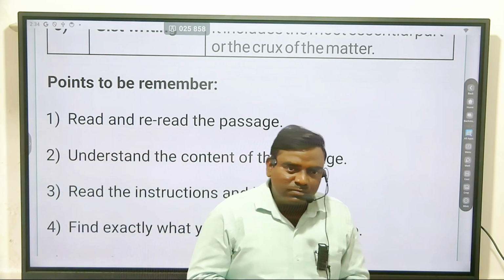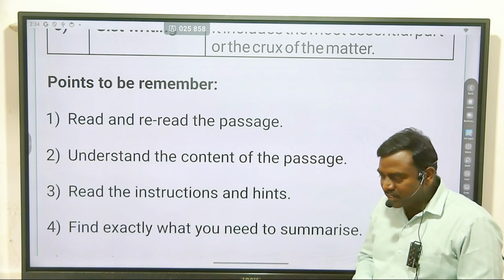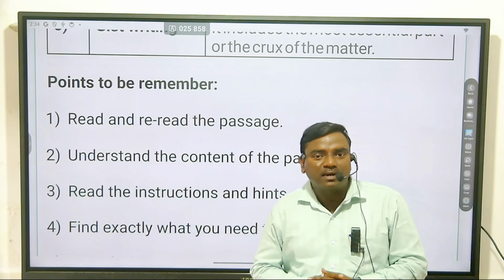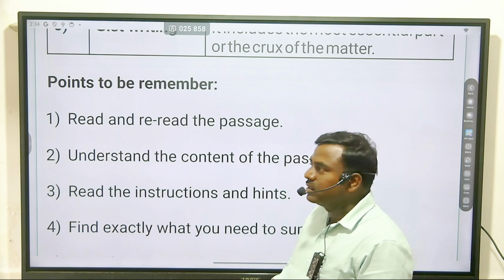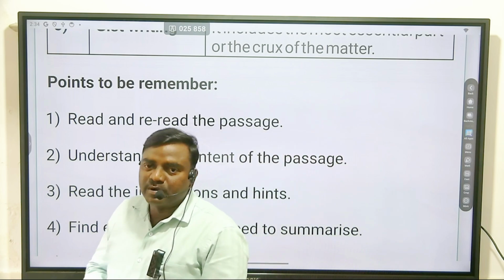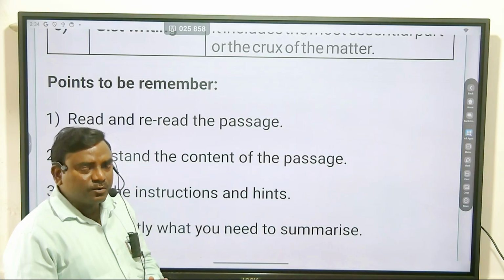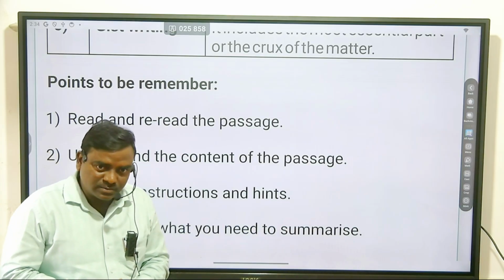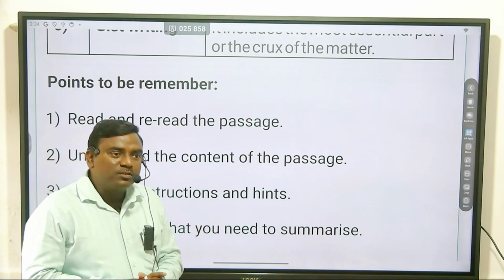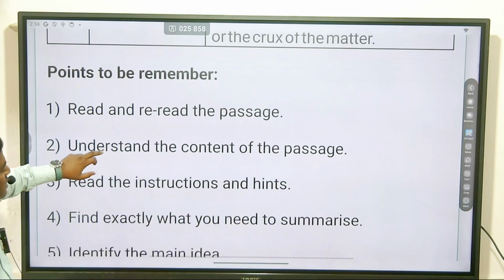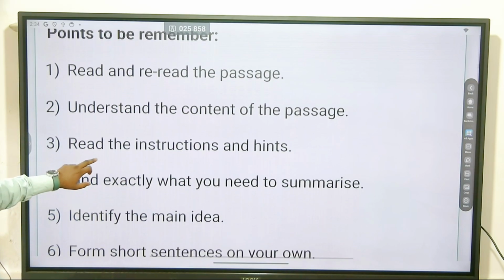Generally, after 1-2 readings, you will easily understand that para. You can easily understand the content of the given passage. So it's my advice to all of you that you should read the given para at least 2 times, which is in question number 2A. Then read the instruction and hints.